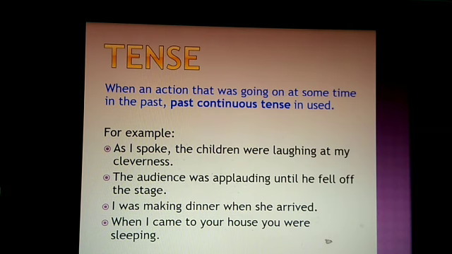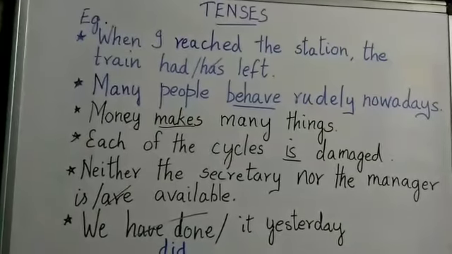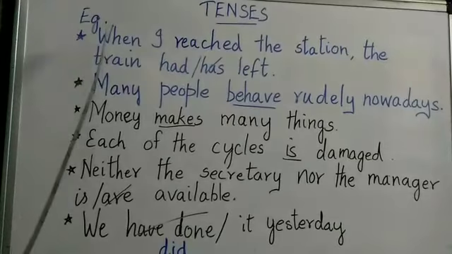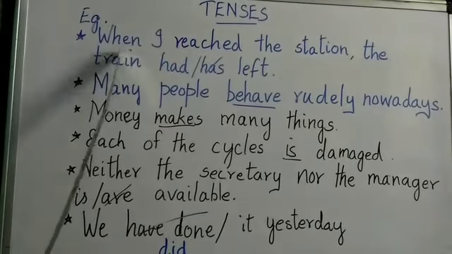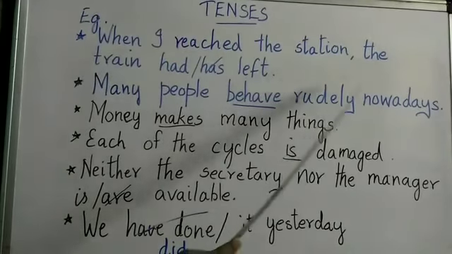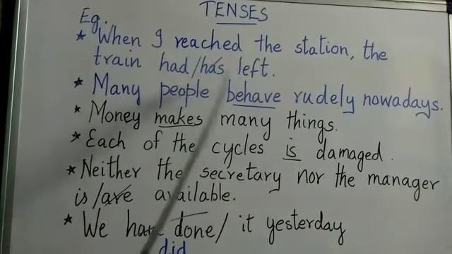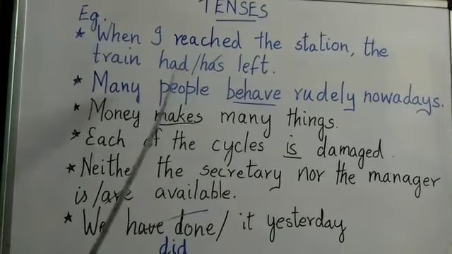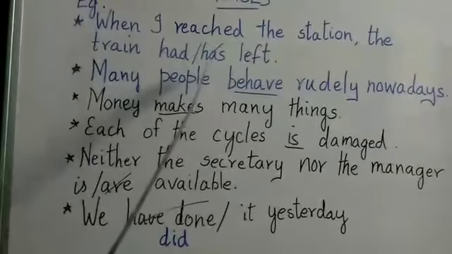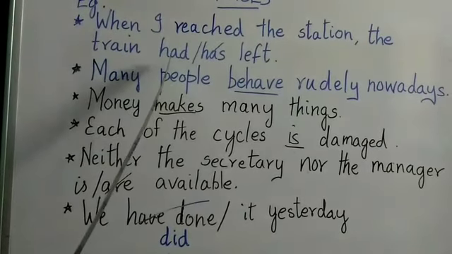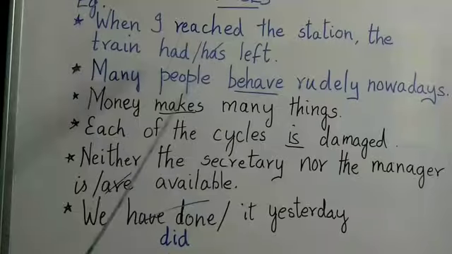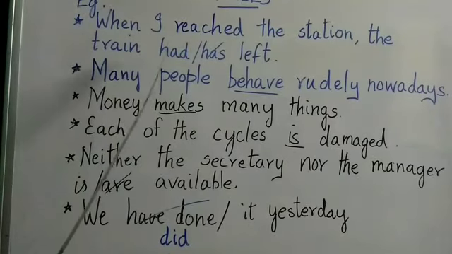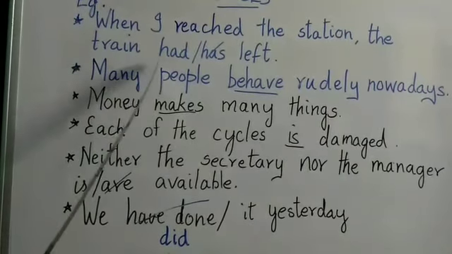Now we shall see the whiteboard. I shall cite some examples on the whiteboard. You see, when I reached the station, the train had or has left. Has will not come because "reached" means past tense, and you know the train had left. That is the first action. When there are 2 actions, the first action will take up had plus verb 3.